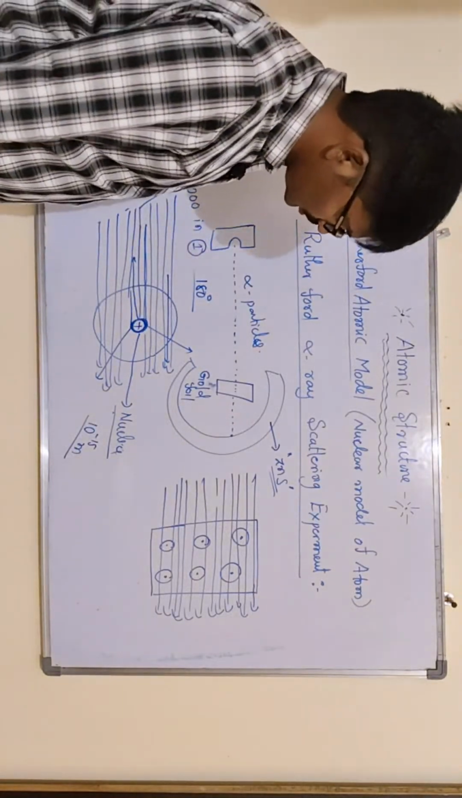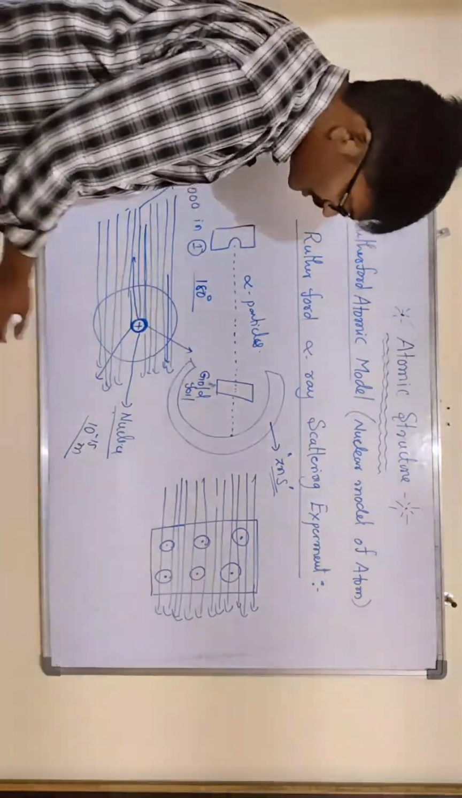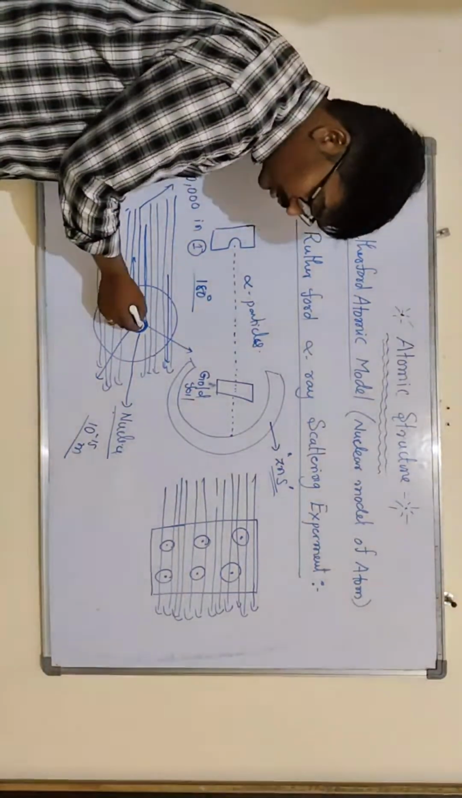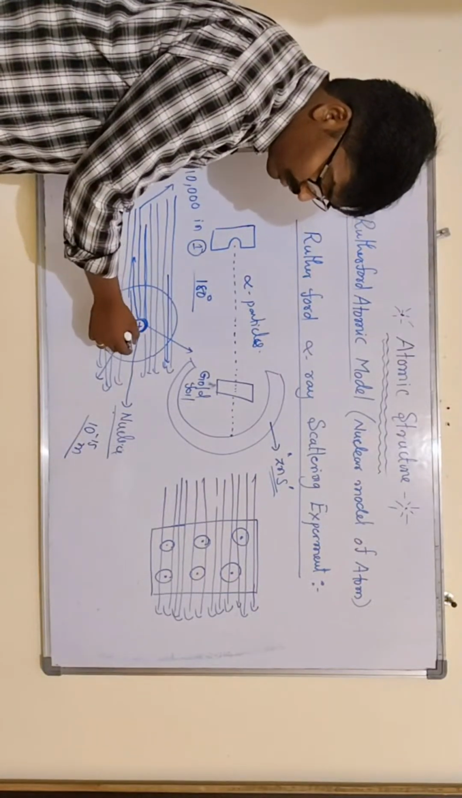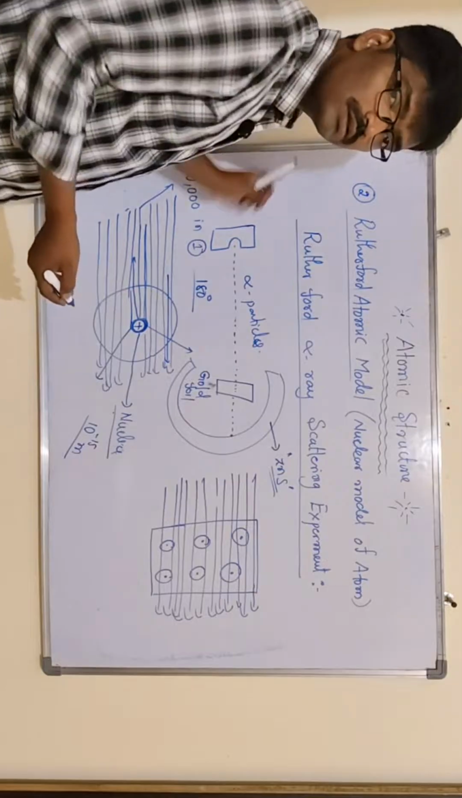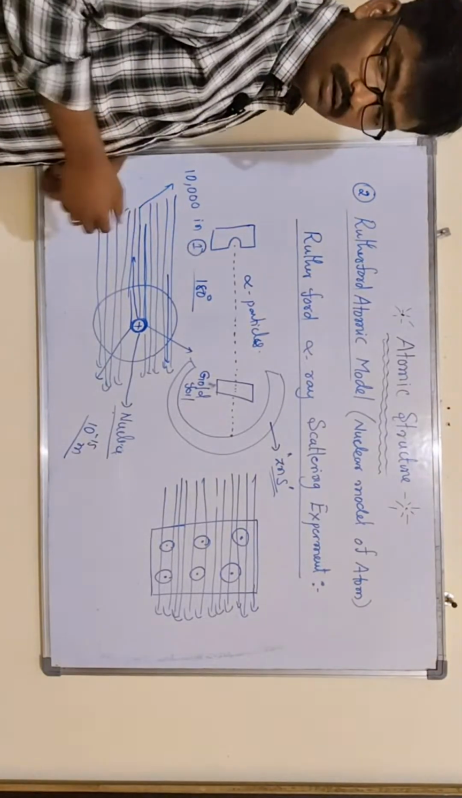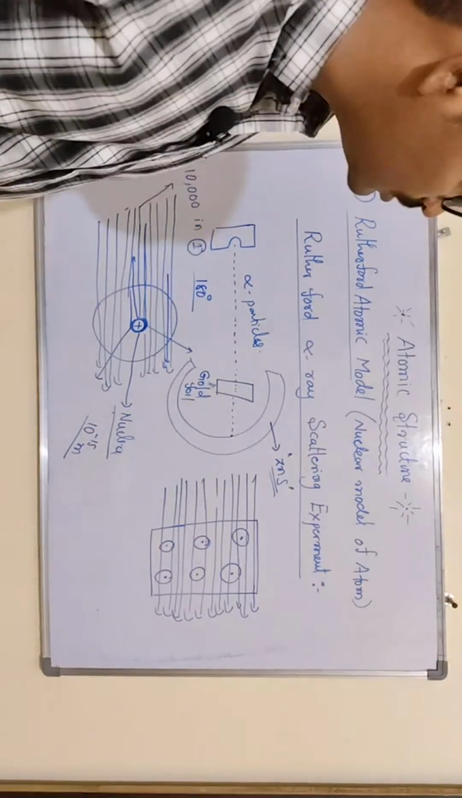Then one more thing, electrons are also present, where the positive charge is located, revolving around the nucleus in circular paths. So that is what, according to the Rutherford atomic model,